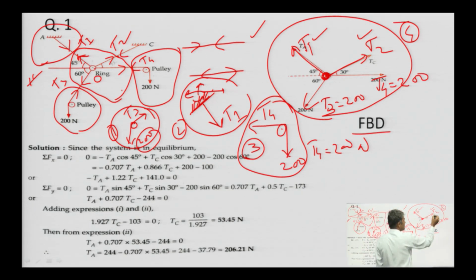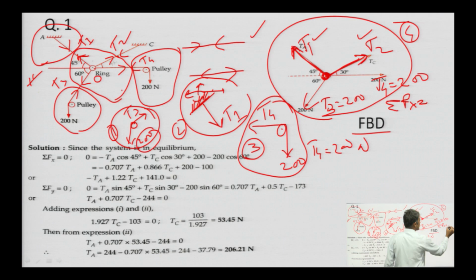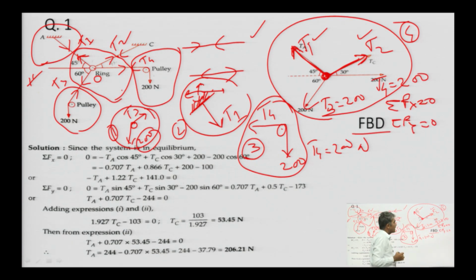With the help of this diagram we observe that it has only 2 unknowns: unknown force T1 and another unknown force T2. With the help of the equilibrium equations, sigma Fx equal to 0 and sigma Fy equal to 0, we can calculate the values.